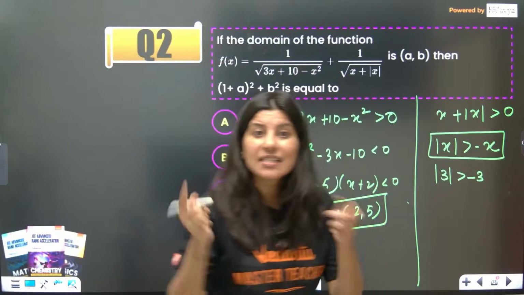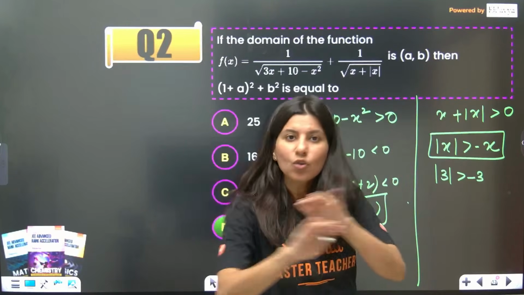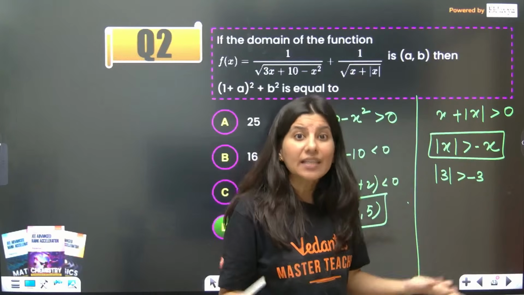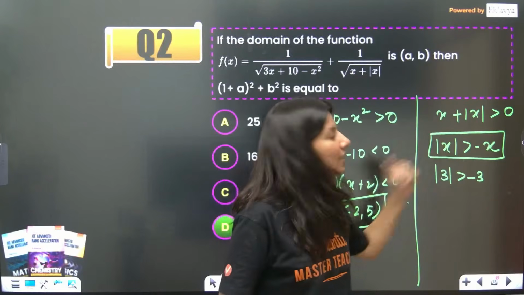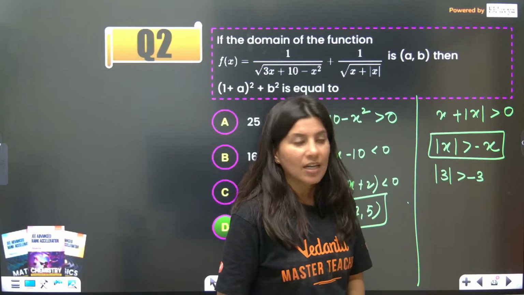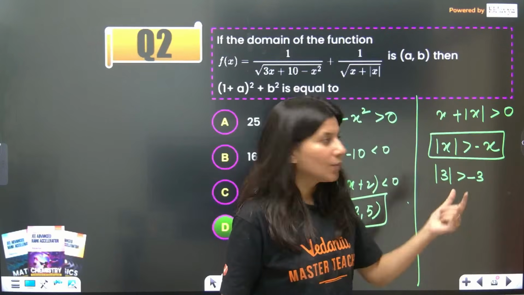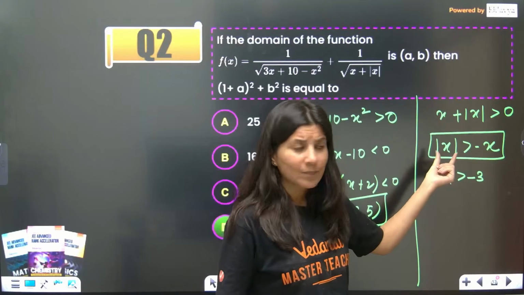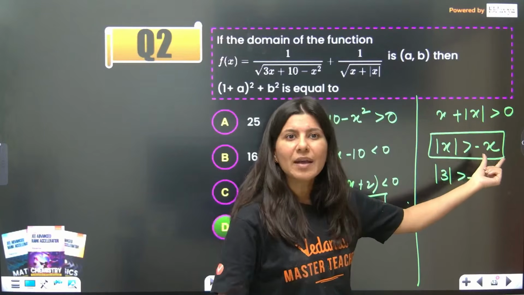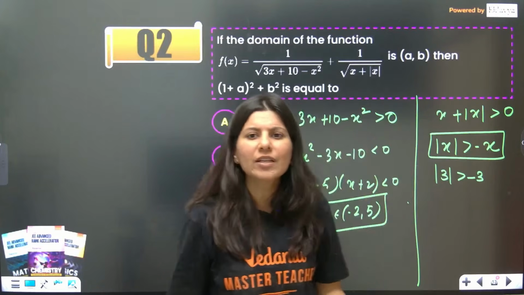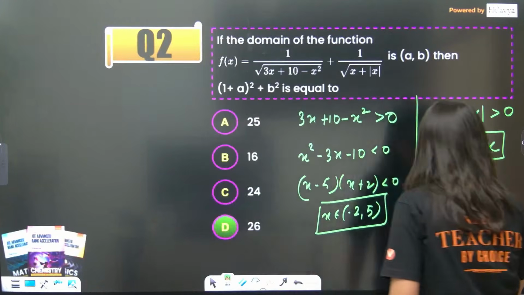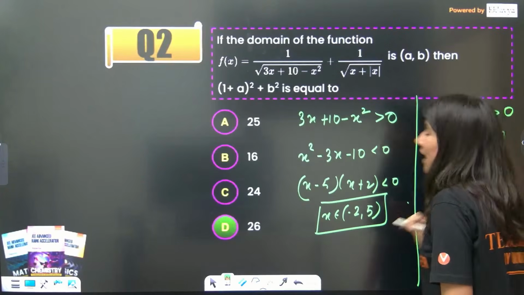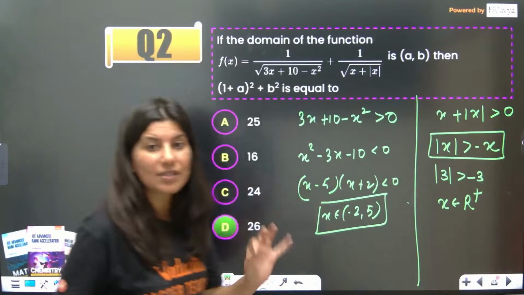But when x is 0, 0 greater than 0, not allowed. When x is negative also, this inequality will not get satisfied. Because see, if x is minus 3, suppose, the left hand side is always 3. What about the right hand side? Minus of minus 3, 3 greater than 3, not even possible. So, x belongs to only positive values of x.